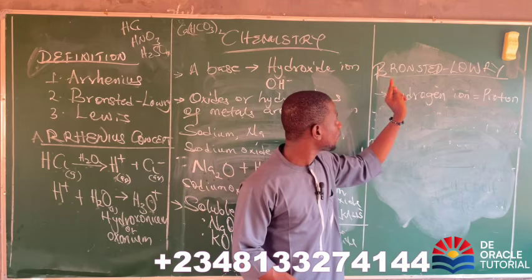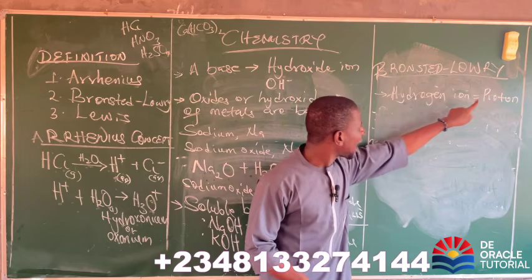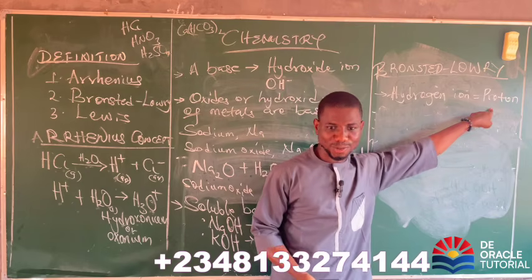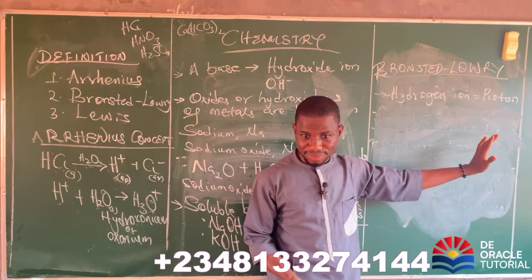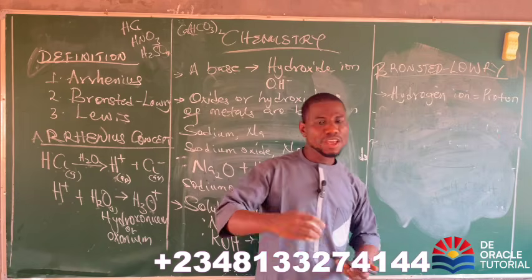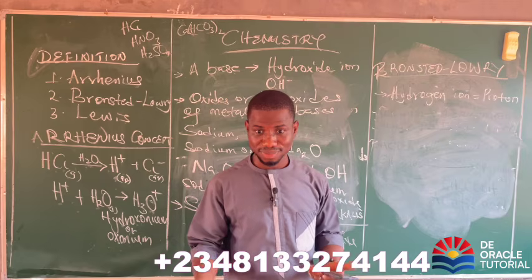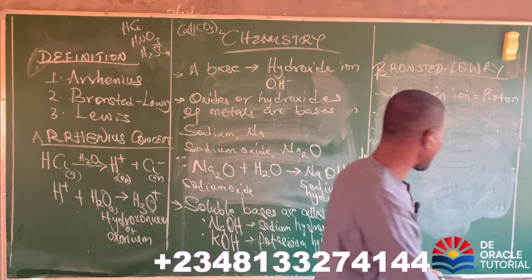Now according to Bronsted, I have a question before we give the theory. Acids, do they have hydrogen ion? Yes. Do they have proton? Yes, because hydrogen ion is the same thing as what? Proton. Are we clear? Now, let's say you are in church and you want to make a donation. Will you donate what you have or what you don't have?